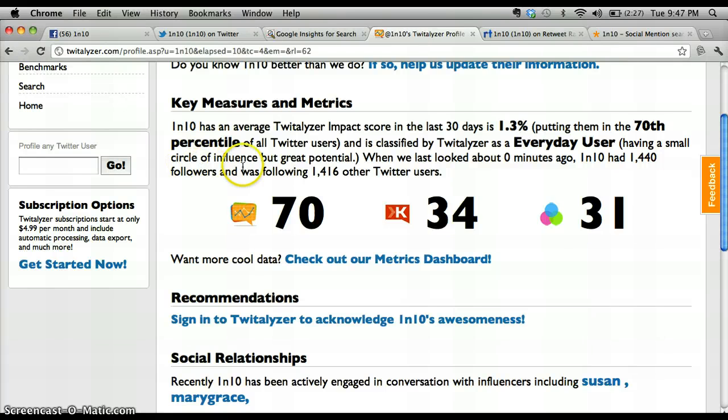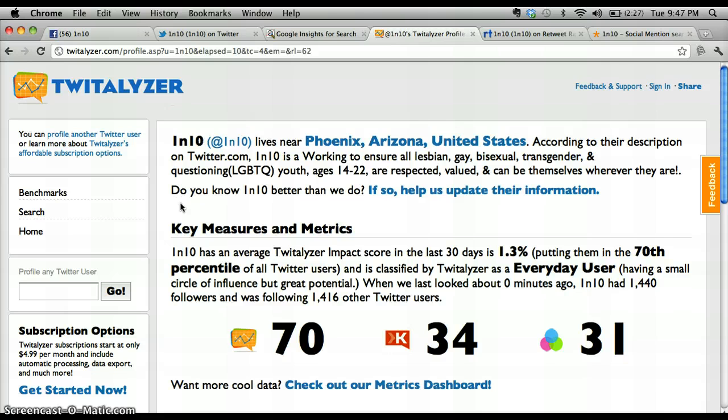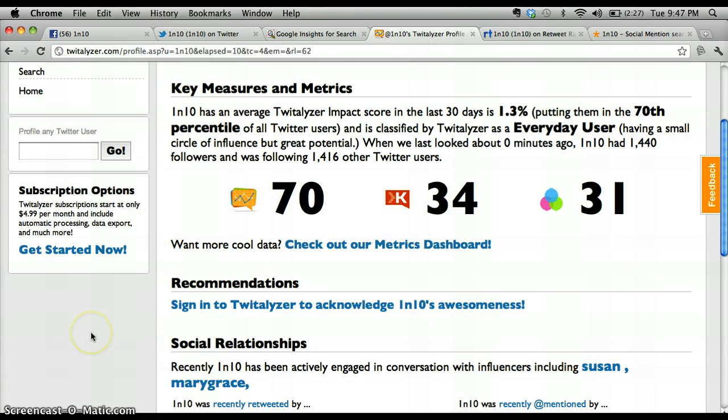For example, Twitalyzer measures the impact that your Twitter has on the internet. In the last 30 days, it gives them 1.3% of impact. And they classify 1 in 10 as an everyday user, which is true. They tweet every day, multiple times per day.